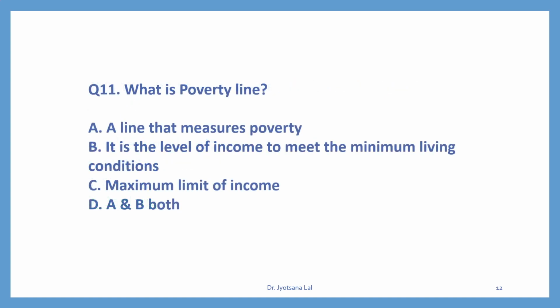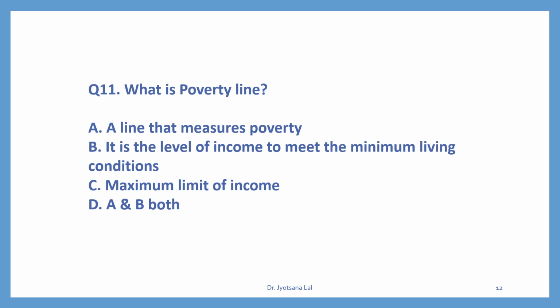Question number 11. What is poverty line? In the poverty chapter, you must have studied this concept, very important concept. So what is this poverty line? Option A, a line that measures poverty. Yes, of course, poverty line measures the level of poverty, absolute poverty in the country. Option B, it is the level of income to meet the minimum living conditions. Yes, this is also true about poverty line.